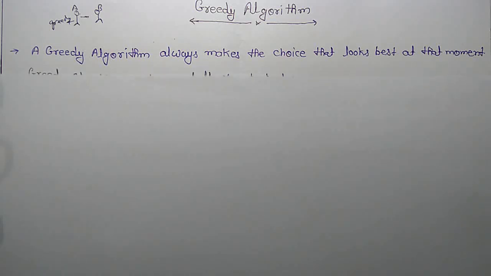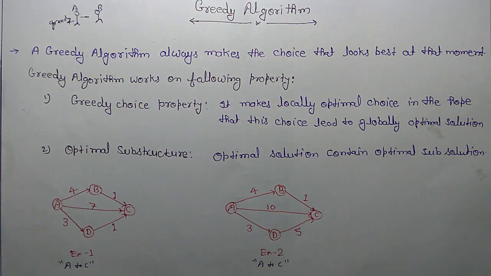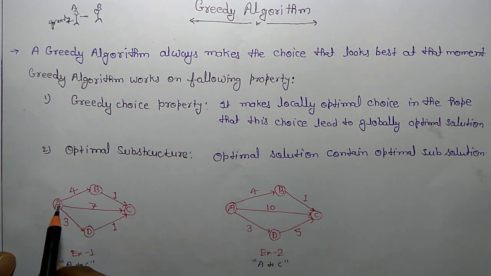So it has two properties. First, greedy choice property. Second, optimal substructure. The greedy choice property makes a locally optimal choice in the hope that this choice leads to a globally optimal solution. So it means if there is a diagram and you want to reach from A to C, you have to think that from A what is the best solution for reaching C.